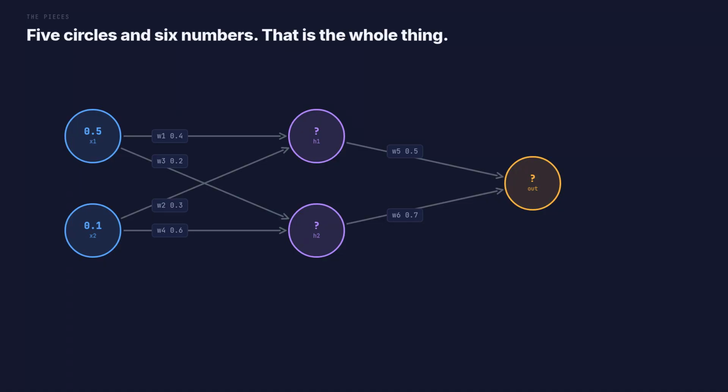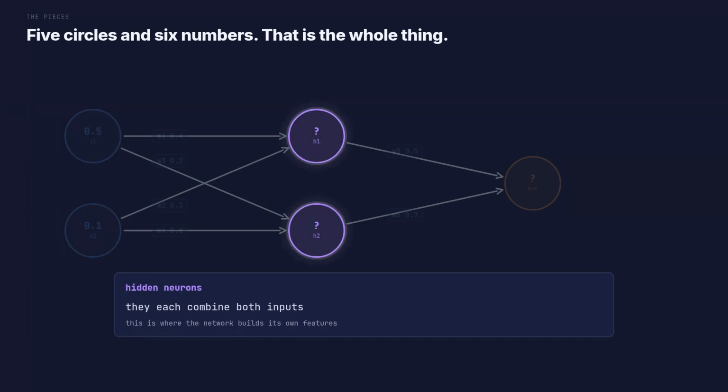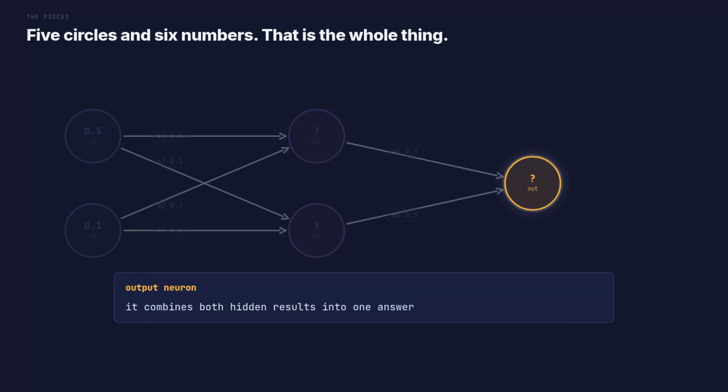3 kinds of thing, and that is genuinely all there is. First, the inputs. 2 numbers you feed in. Today, 0.5 and 0.1. In a real network, these would be pixels, or words, or sensor readings. Second, the neurons. Each one looks at both inputs and produces its own number. This middle layer is where the network invents its own way of seeing the problem. The output neuron is the same kind of thing. It looks at both hidden results and produces the single final answer.